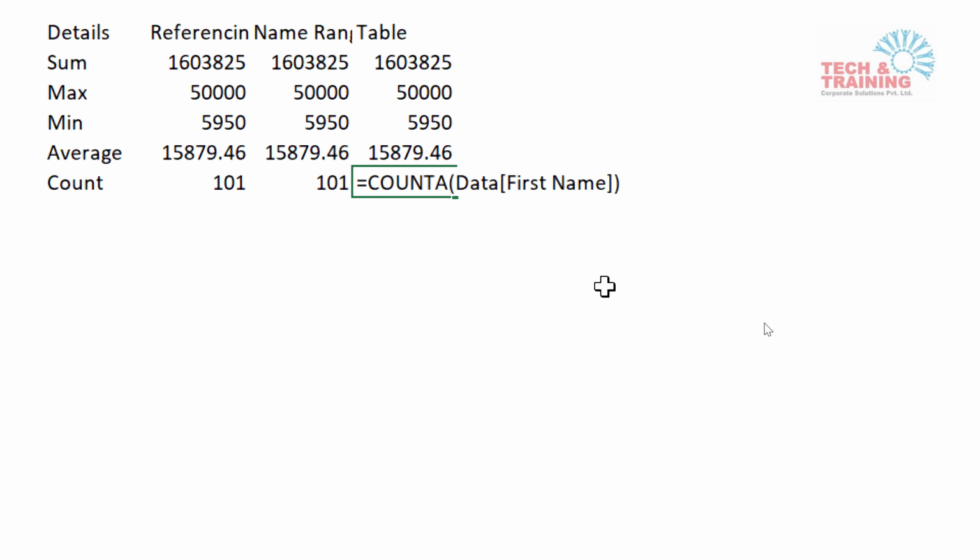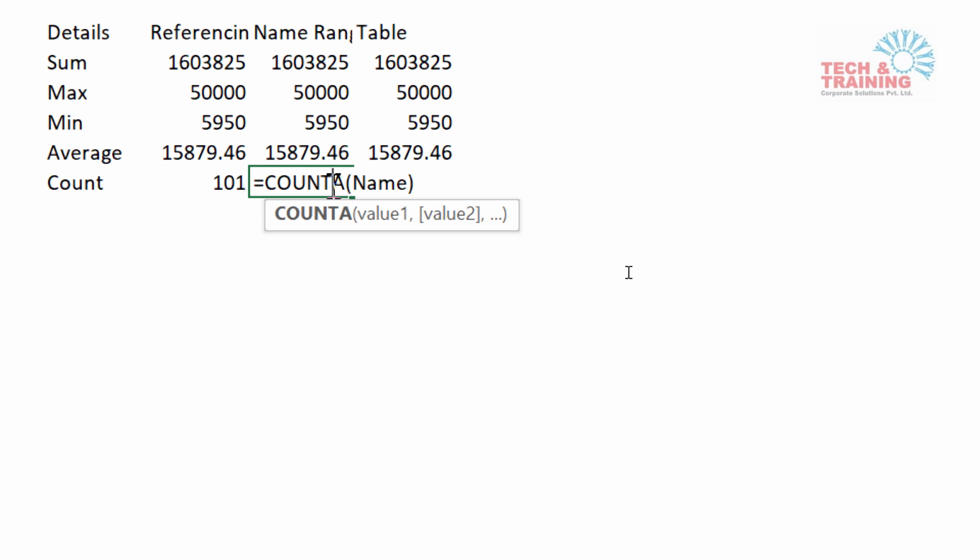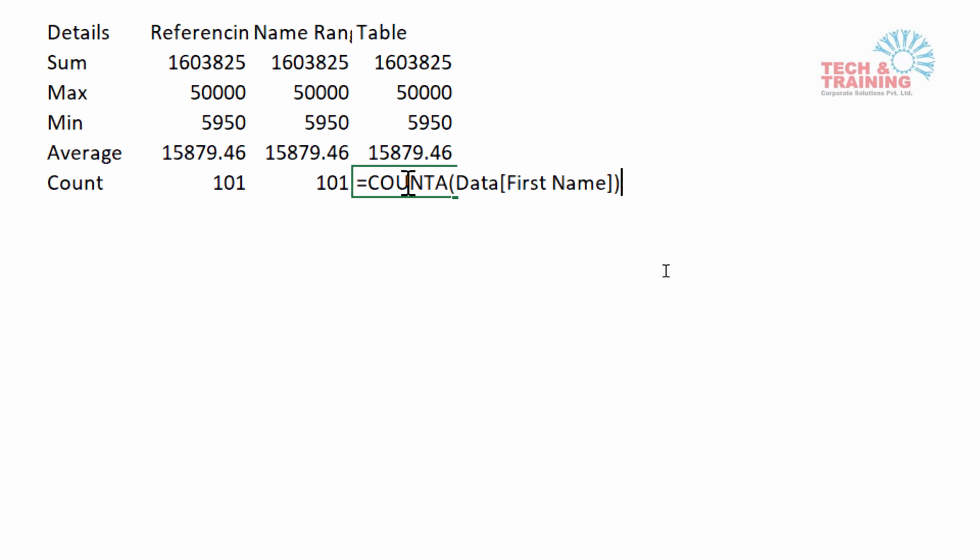So friends, understand that we have multiple functions that can be used with this table. What is so unique about this table? Because see here, I was very much comfortable with this particular approach. I just had to select the name. Even if I had to go back to the data and create the name, I have to do it only once. Why would I go ahead and create a table? Because in that I have to write the table name first and then the column name.